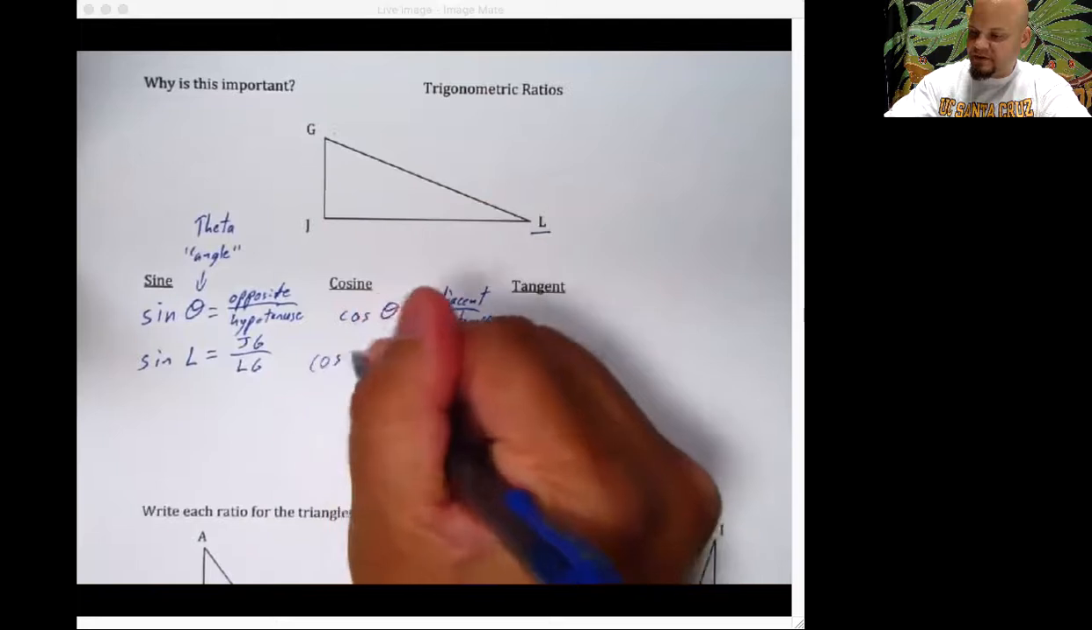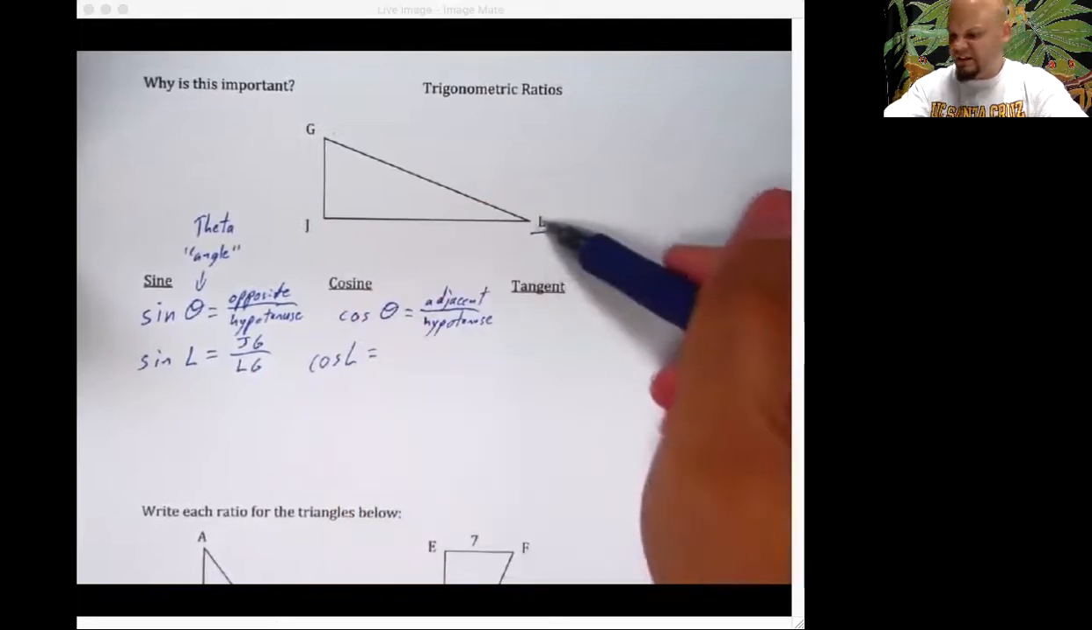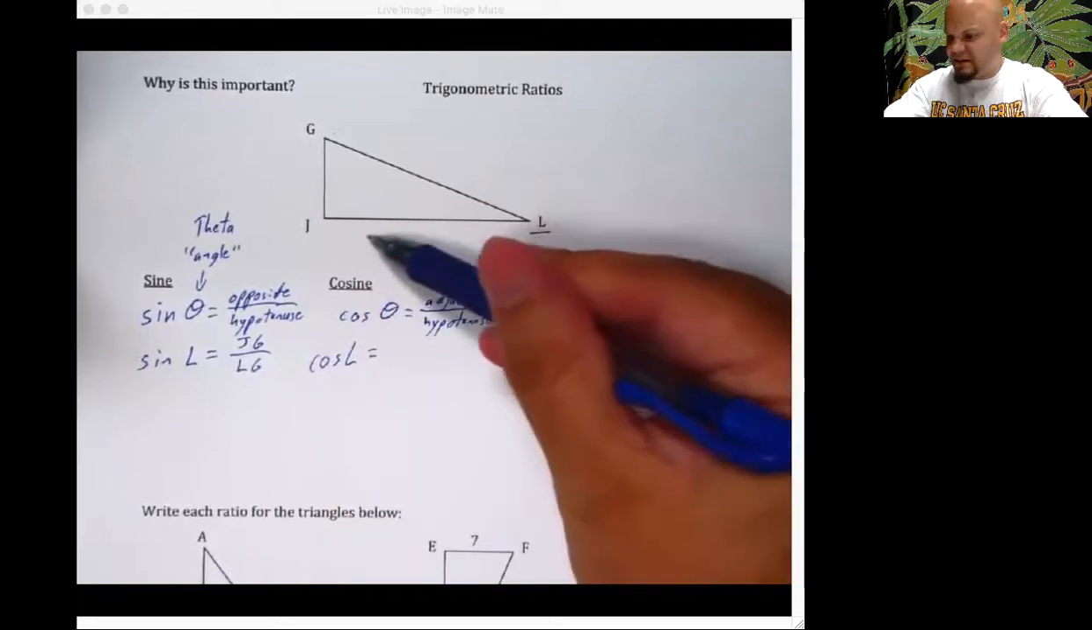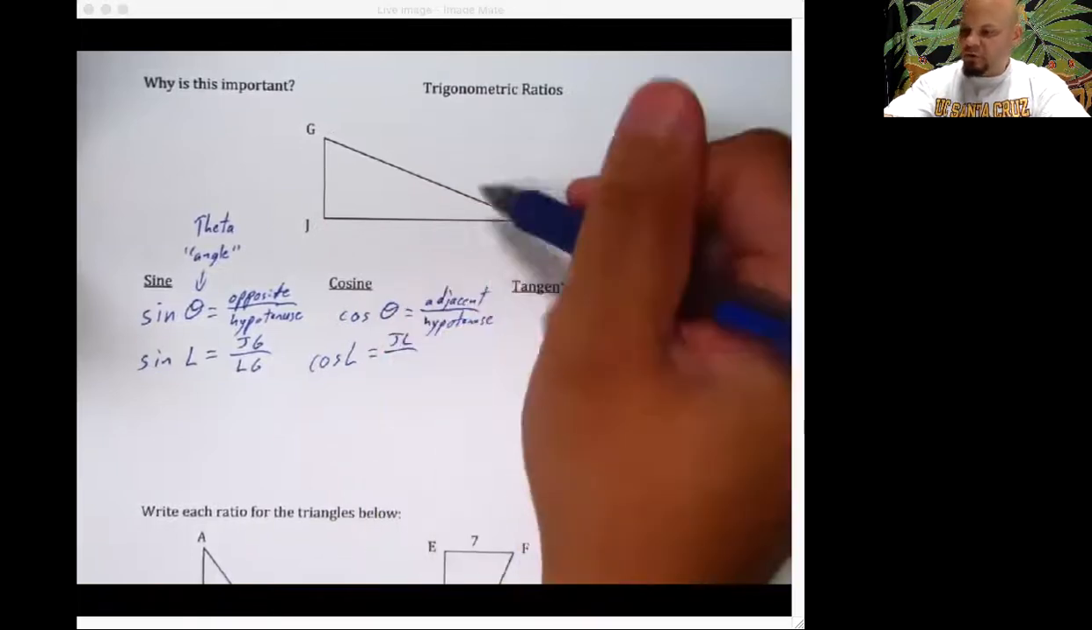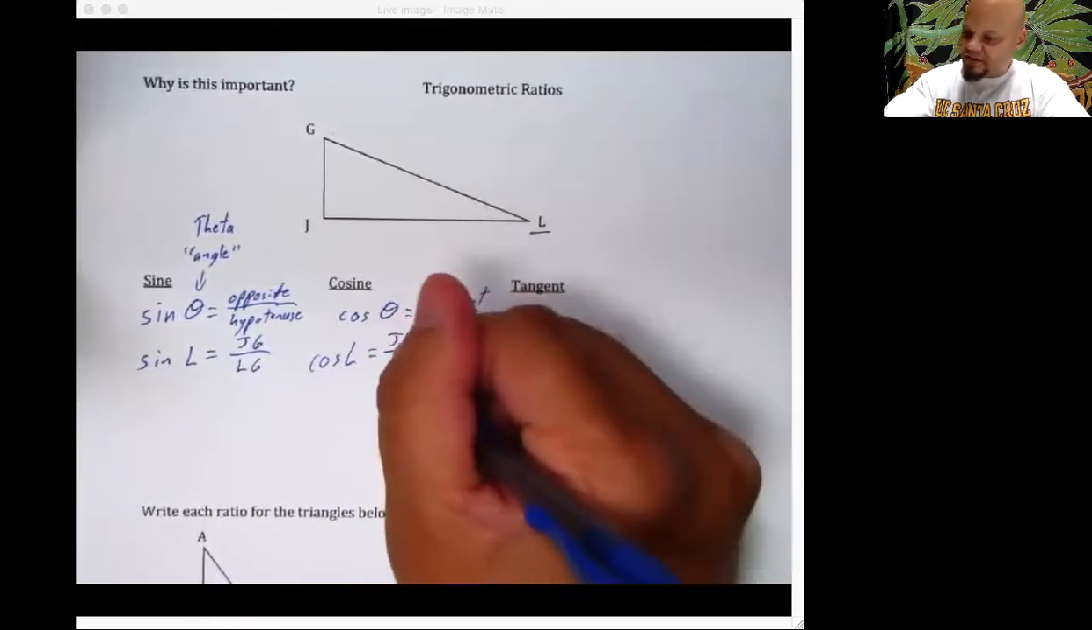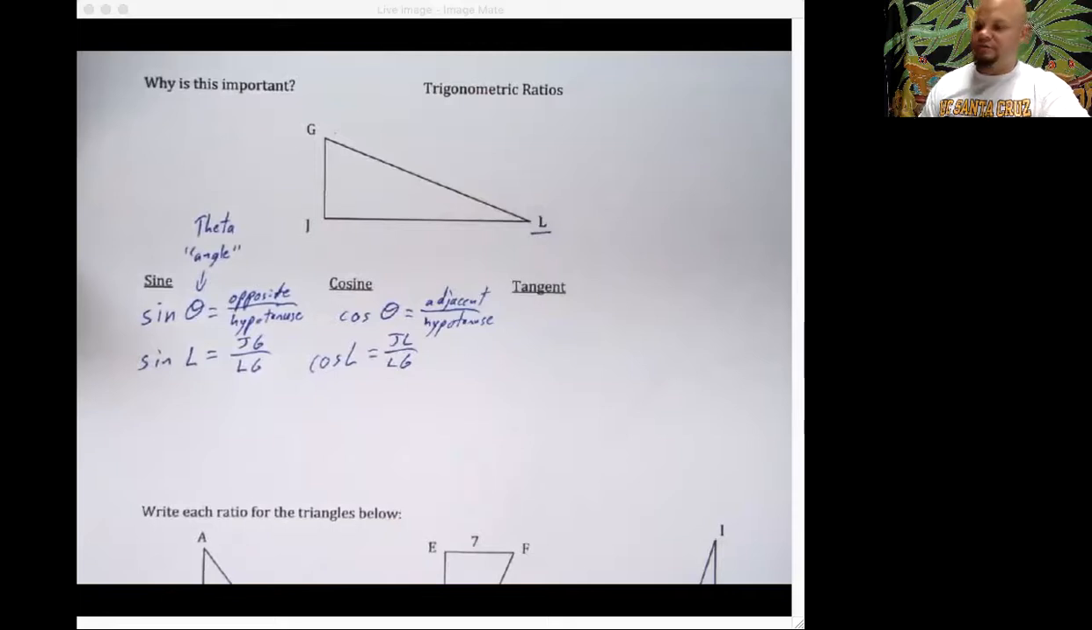So let's work with cosine. Cosine of L would be, see, your adjacent side is this one down here, JL, over LG. That's still the hypotenuse. Nothing has changed. And lastly, tangent.